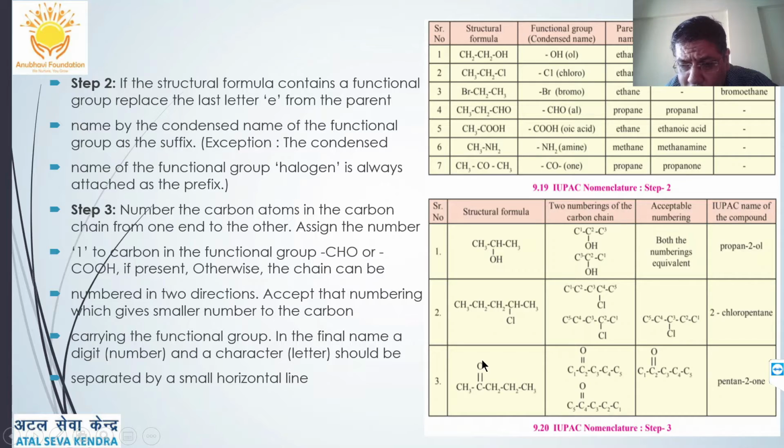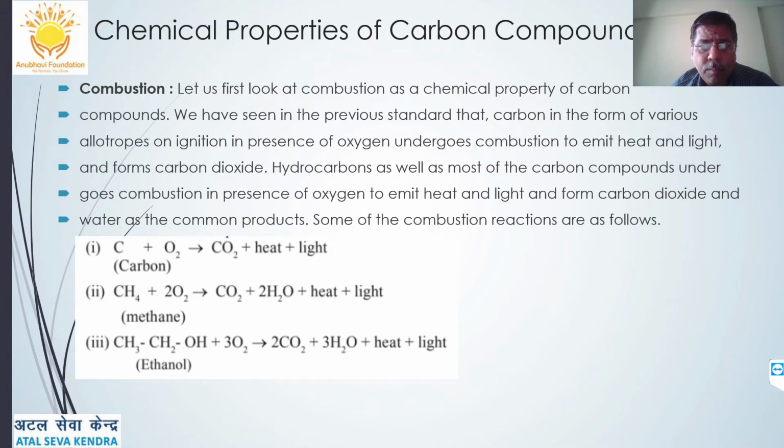Similarly, if I see here CH3 C double bond O CH2 CH2 CH3, this is a ketone. The second carbon is the carbonyl carbon. So numbering from here, it is pentane-2-one. Here the E is removed from pentane for the ketone. In this way the IUPAC names are given.